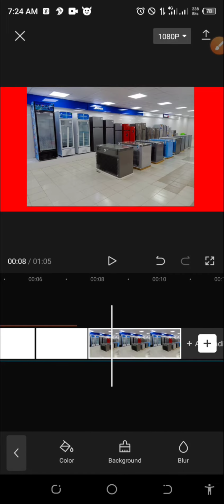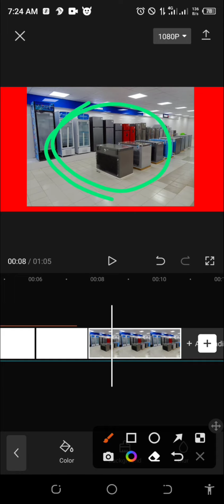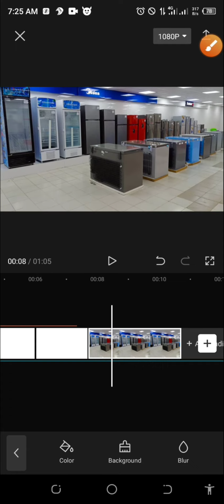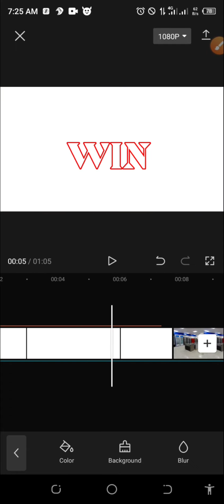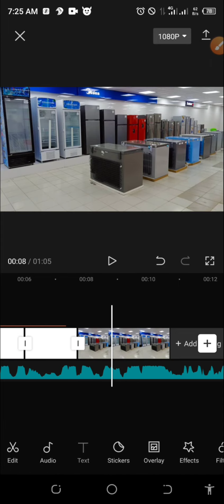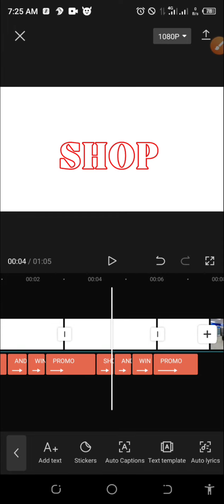So now I have it. I will zoom it so that it will cover the area. I will zoom this, hold this area, then with my two fingers I will use it to cover. Guys, are you with me? So this is it. Now let's go back to our text editing as usual, and let's continue from where we stopped.